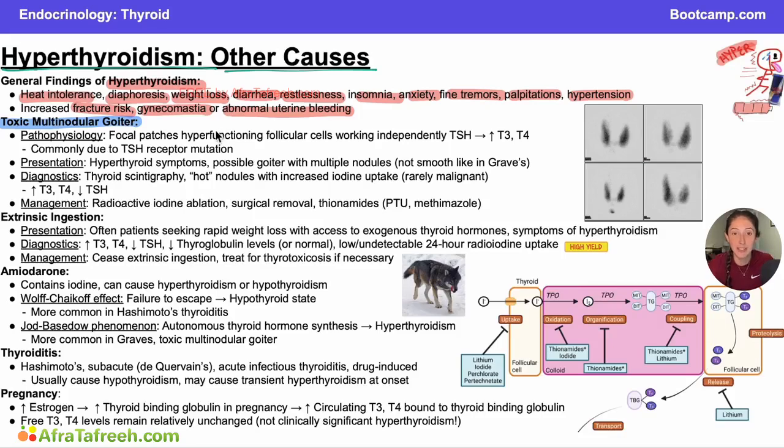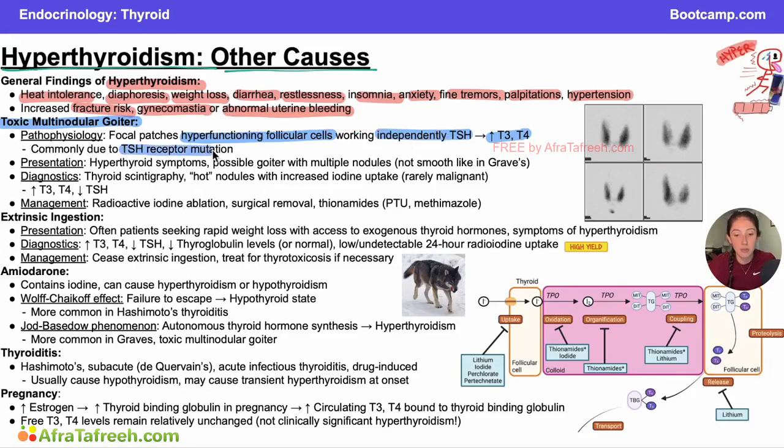So toxic multinodular goiter is going to occur when we have these patches of hyper-functioning follicular cells working independently of TSH. And what I mean by that is that these follicular cells no longer need TSH to bind to its receptor on the thyroid to be activated and make T3 and T4. They are essentially immune to feedback. They are not listening to the feedback loop, and thus they're going to be constitutively active, always producing T3 and T4 even when our TSH levels are low, and that will cause the hyperthyroidism.